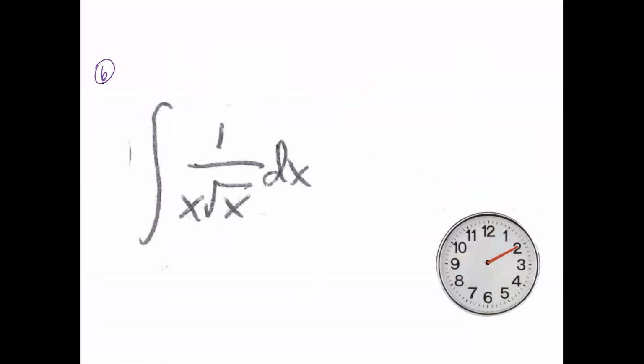Okay, so I see a fraction and a radical, which I don't like either of them. So I'm going to change that radical form into exponential form. And then remember, this is a 2/2, so you're going to add them together, combine into one x value, which is a 3/2. Bring it up. So you have an x to the -3/2, and integrate that.